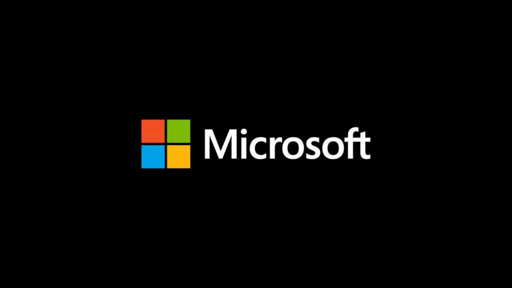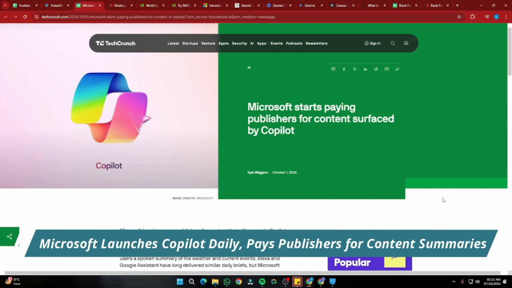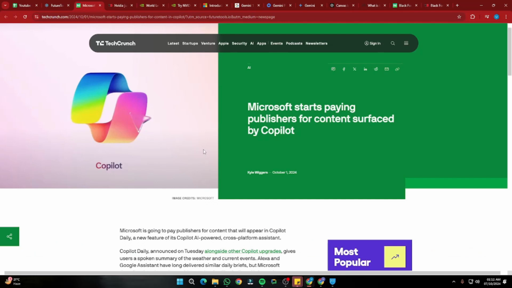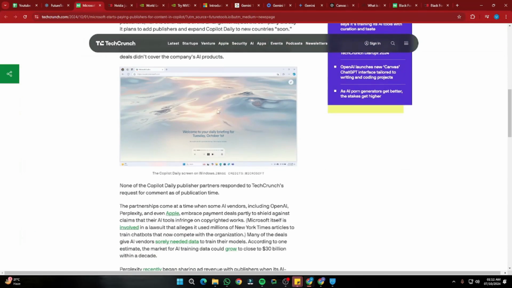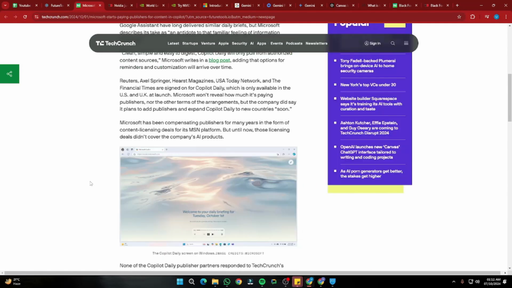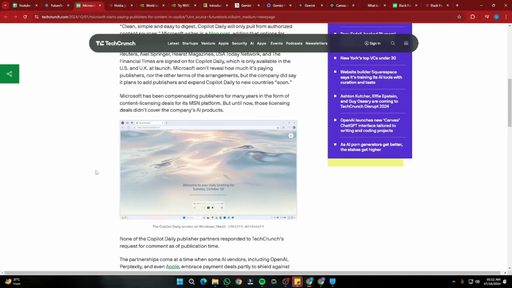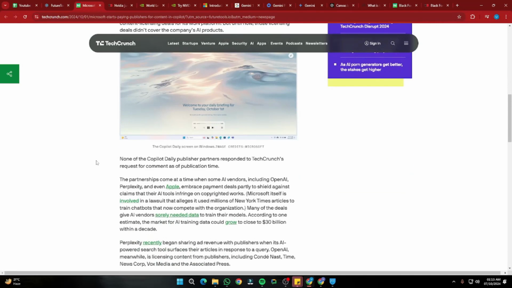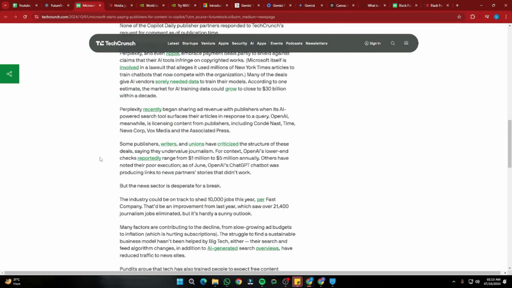Another update by Microsoft is that in their Copilot Daily, they are going to pay publishers for their content in summary. Microsoft Copilot Daily is basically their landing page where you can see we have different summaries, like you can see right over here. So now Microsoft has decided that they will be paying publishers for the content that they upload based on the revenue generated. This is an amazing step from Microsoft and is a game changer for journalism, blog writers, and educational content creators, as they now have new avenues for income generation through AI-assisted publishing.